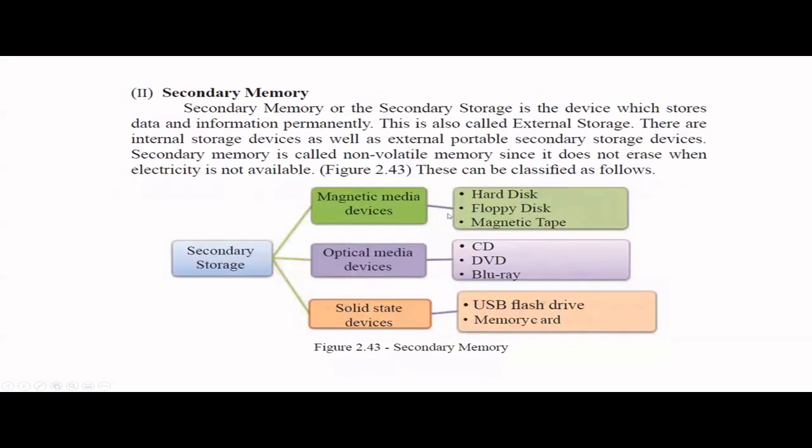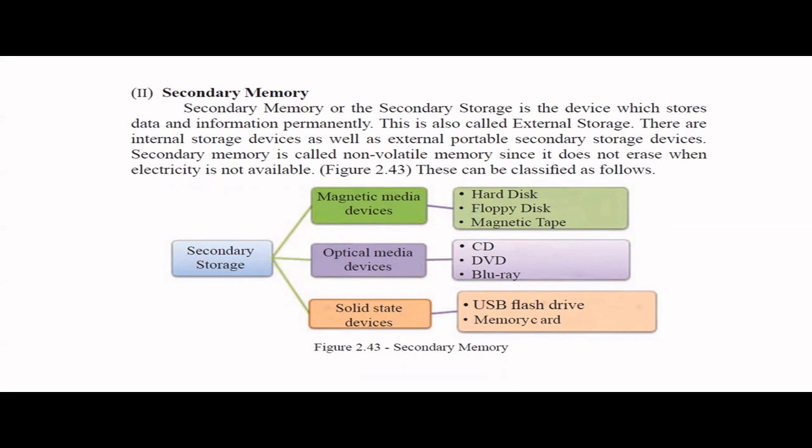The second category of memory is secondary memory, or we call it secondary storage or secondary permanent storage. Some people call it external storage as well, right? But even though we say external storage, there are internal storage devices as well. So it's better to say it's secondary memory, or permanent memory kind of, right? Based on the technology they use, we have three categories: magnetic media devices, optical media devices, and solid state devices.